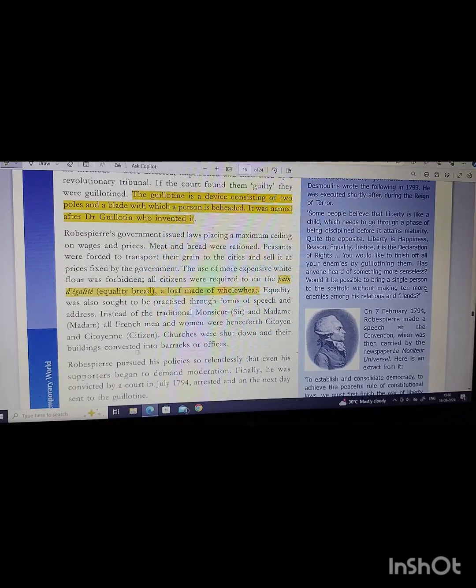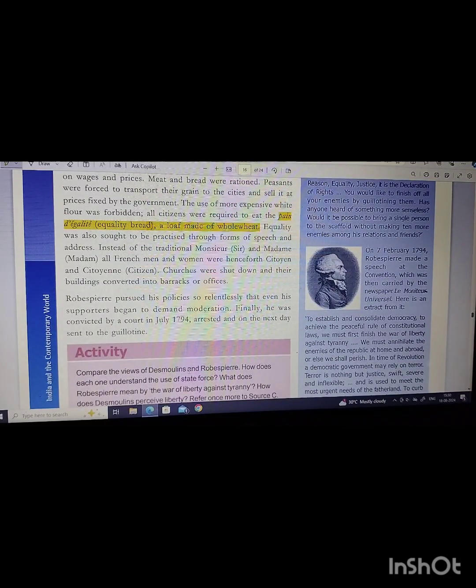So Robespierre pursued his policies so relentlessly that his supporters also demanded moderation in his government. Finally, he was convicted by a court in July 1794. Remember the date? 1794, and arrested, and on the next day he was sent to the guillotine.